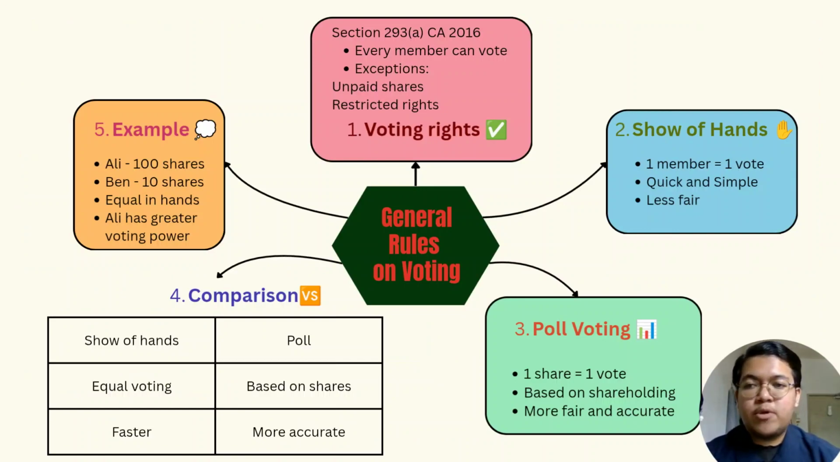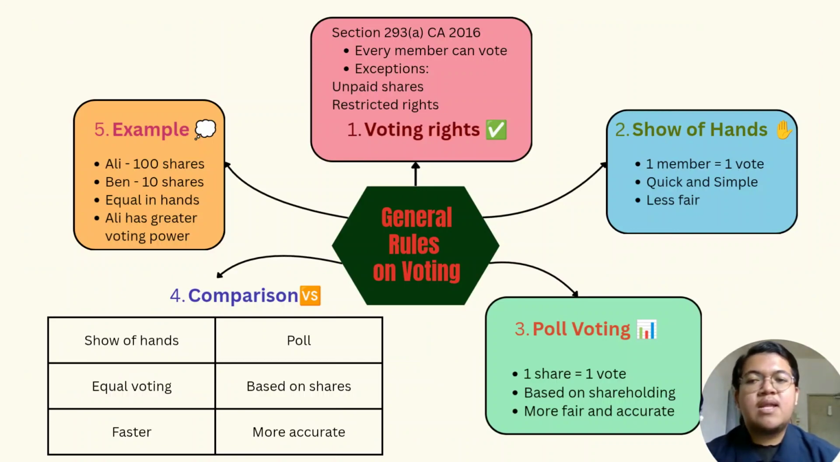Secondly, voting by poll is based on the number of shares held by each member. In this method, each share carries one vote. Therefore, members who own more shares will have greater voting power. Compared to a show of hands, voting by poll is considered more fair and accurate.